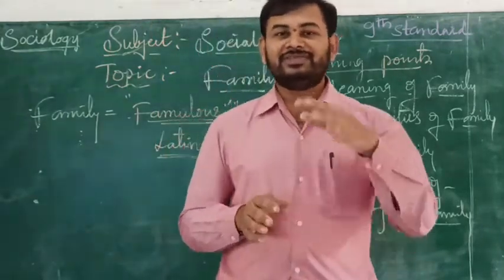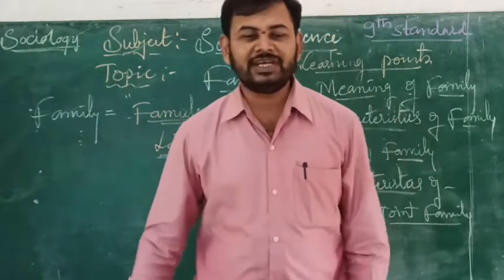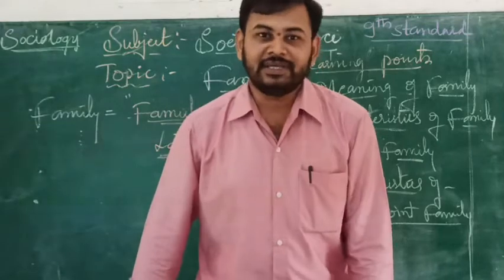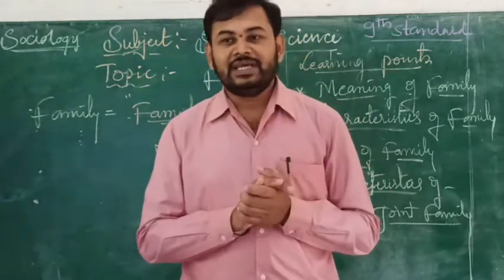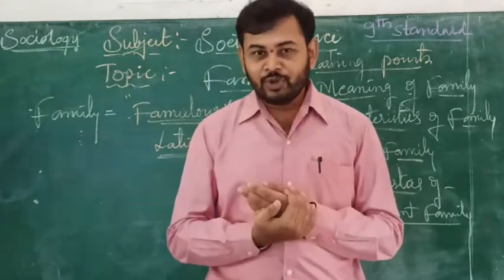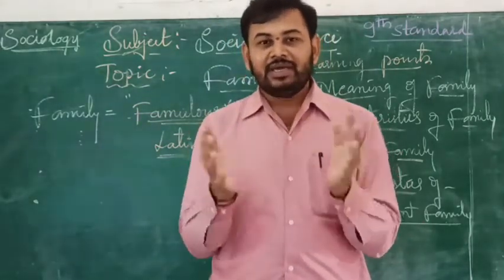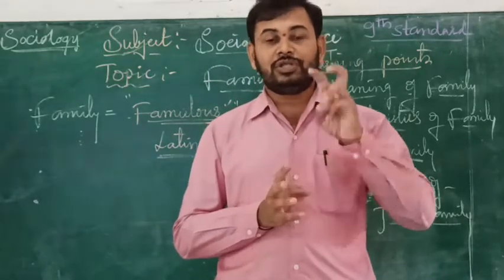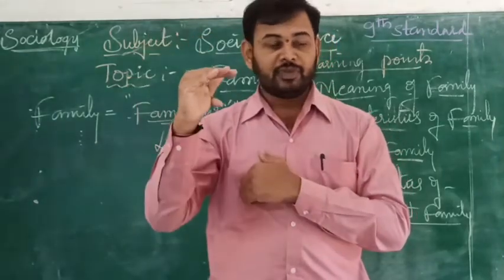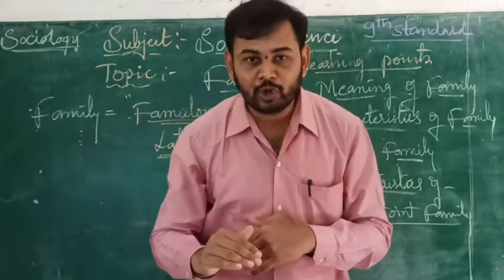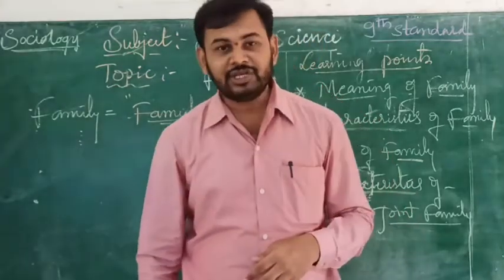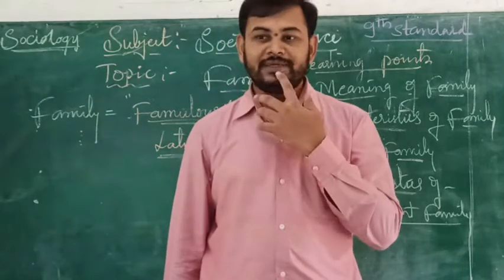The second generation consists of parents, father and mother. The third generation consists of children. So we have three kinds of generation: grandparents, then parents, and then below that, children. These are the three kinds of generation we have in our family.